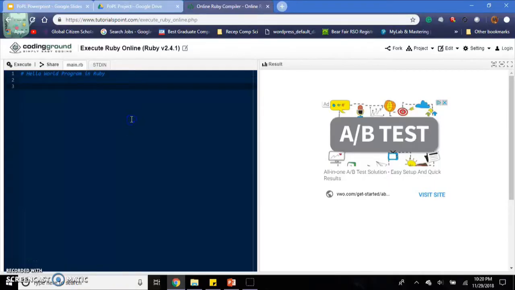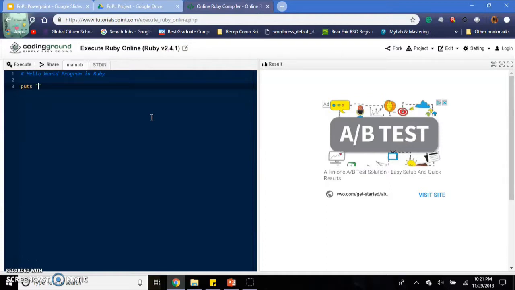So Ruby has a lot of IDEs. One environment that is really good and made for Ruby is called Atom. But I'm just using an online Ruby executor. So I'm using the latest version of Ruby, it's 2.4.1. And right now we're just going to print out hello world.